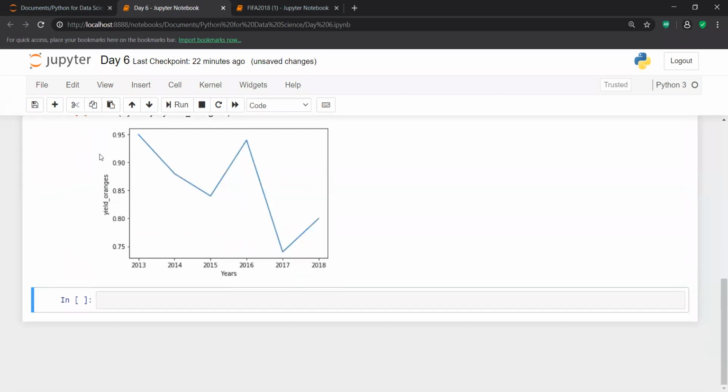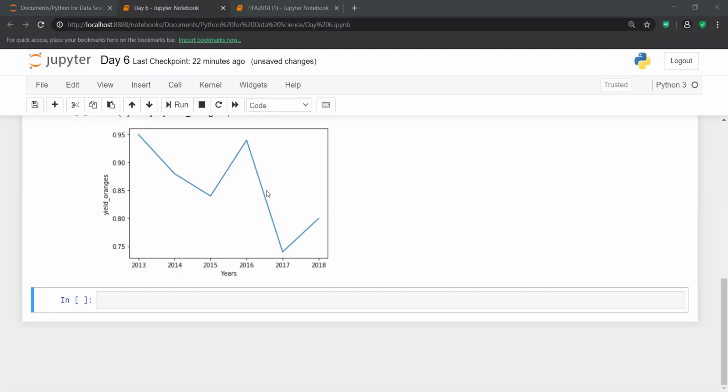On the x-axis I have years, and with plt.ylabel, I have yield of oranges. So I am able to label the x-axis as years, and the y-axis as yield of oranges.